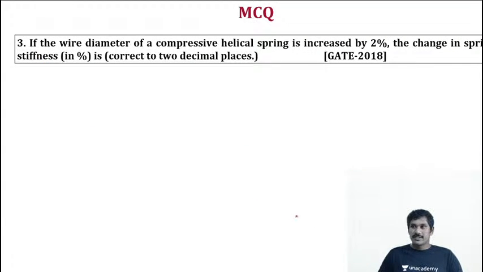Next question. This is another super interesting question, a GATE 2008 question. If the wire diameter of a compressive helical spring is increased by 2%, what is the change in spring stiffness? That's the question. You have to answer correct to 2 decimal places.